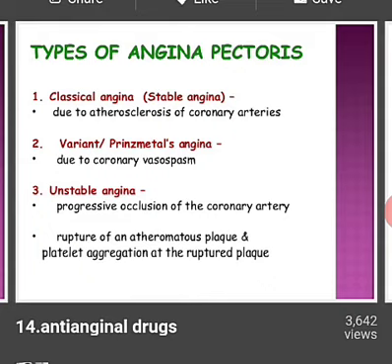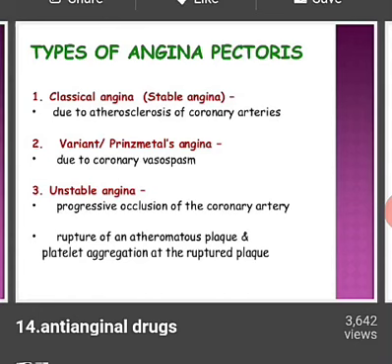Third is the unstable angina. Unstable angina occurs due to atherosclerotic plaques. Means when the person's coronary arteries are filled with plaques. Plaque is nothing but fat accumulation. At that time the person may get a chest pain known as unstable angina.